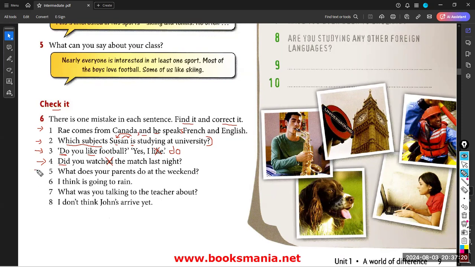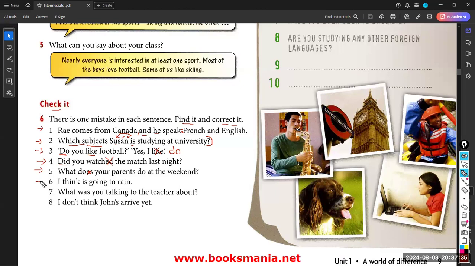Number 5. What does your parents do at the weekend? What do your parents do? Bravo. What do your parents do? This is plural, exactly. This is the mistake.